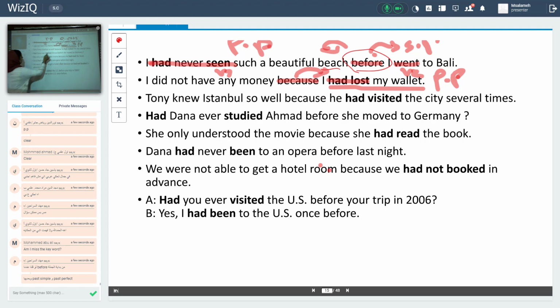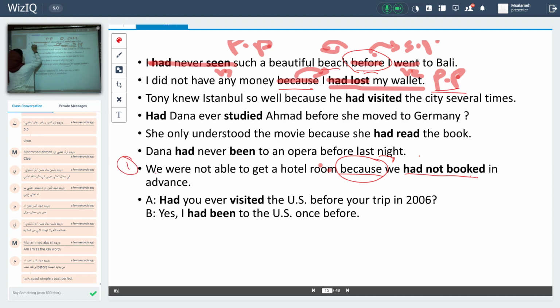Because, before, when. So here, we were not able to get a hotel room because, here is a reason, we had not booked. Because is followed by past perfect. Had not booked, that means we did not reserve in advance.